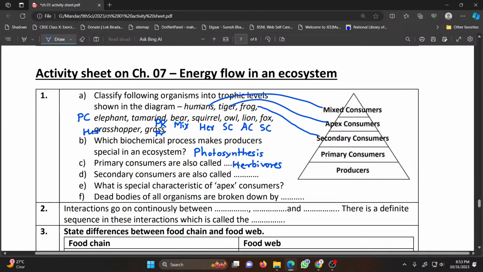Secondary consumers, they are also called carnivores. What is special character of apex consumers? No other animal feeds on them. That is their characteristic. Dead bodies of all organisms are broken down by the microorganisms, decomposers.